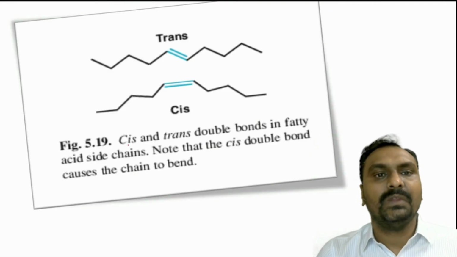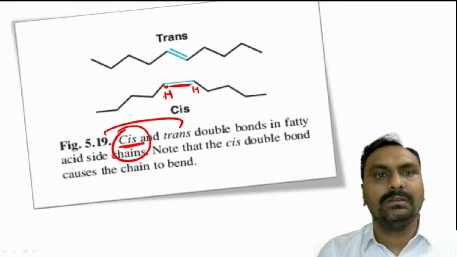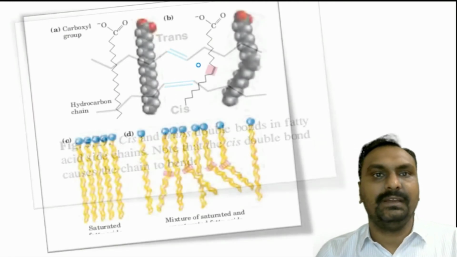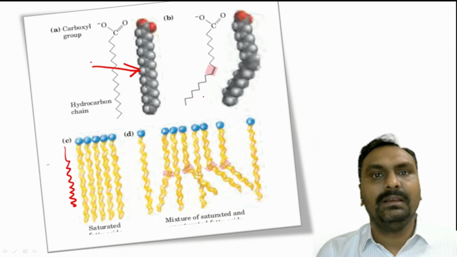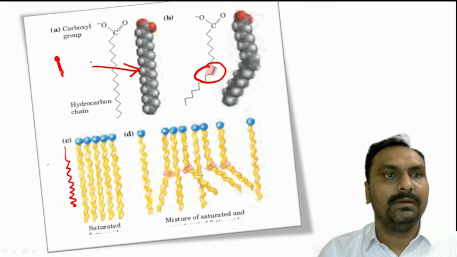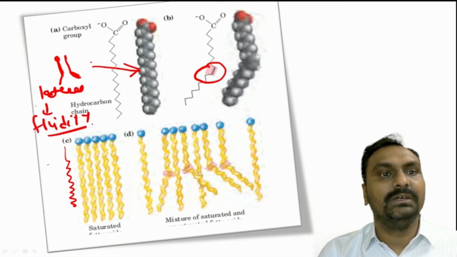Now, most of the naturally occurring unsaturated fatty acids are cis in configuration. What do you mean by cis and trans? In cis, the hydrogen atoms are on the same side, while in trans fatty acids, the hydrogens are on opposite sides. Okay, so as we can see here, the saturated fatty acids are linear like this, while because of the double bond, the unsaturated fatty acids are cis in nature, which provides a bend. You can see here the polar head, and because of the bend formation, they allow lateral movement and maintain the fluidity of the cell membrane.